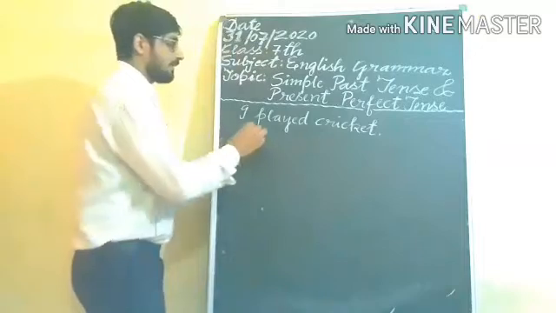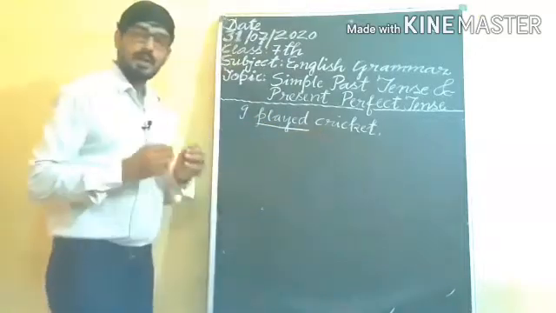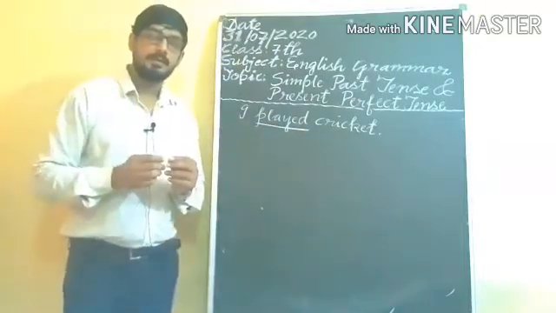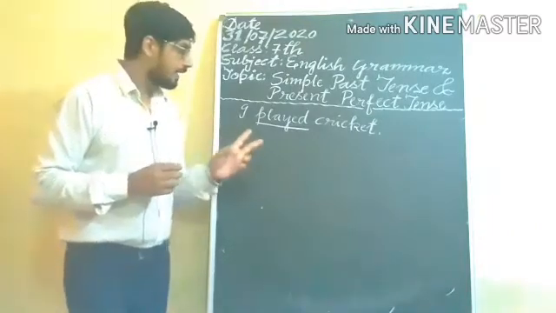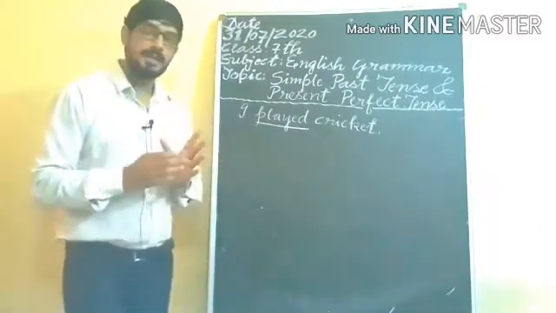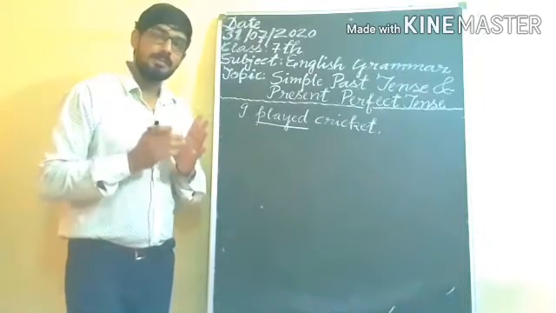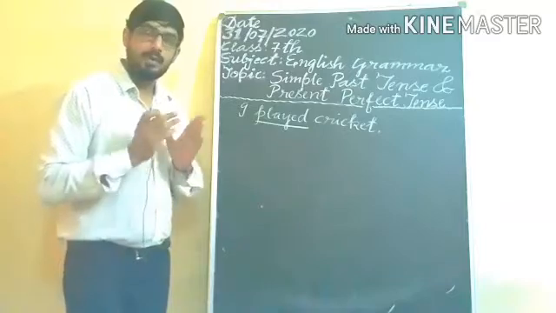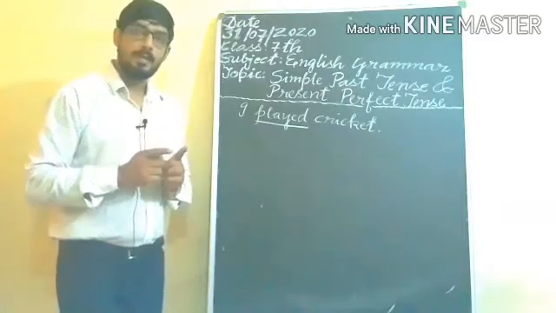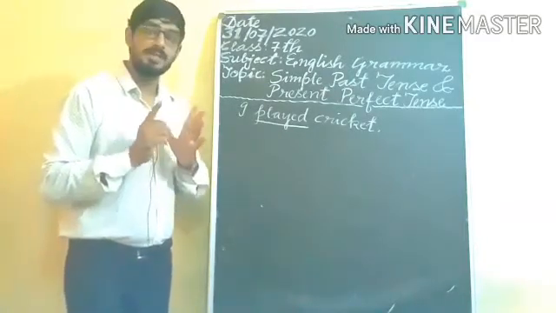I played cricket. So the verb played you are getting here, second form of the verb, it will be used in simple past and in the positive sentence. And in negative and in interrogative, you will use main verb first form. Always keep in the mind.